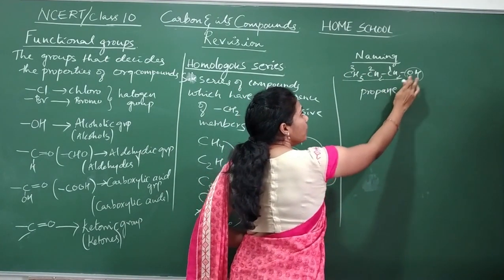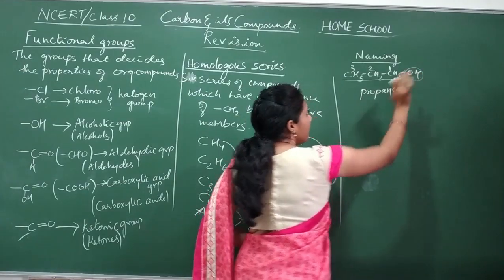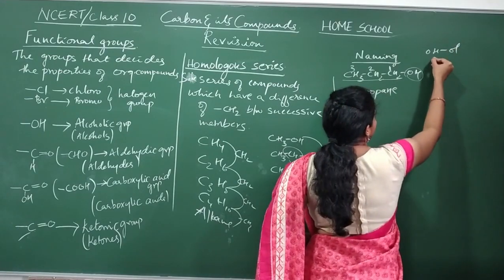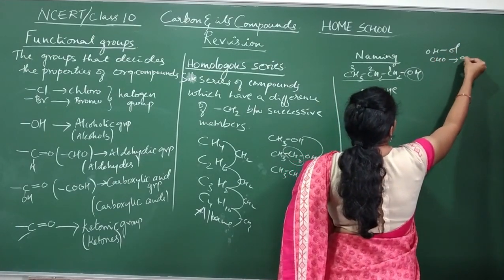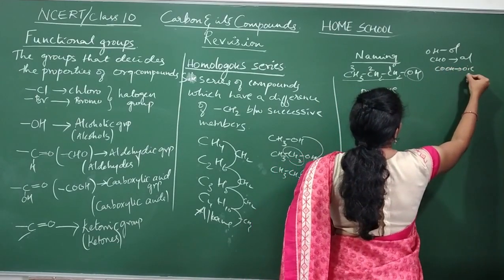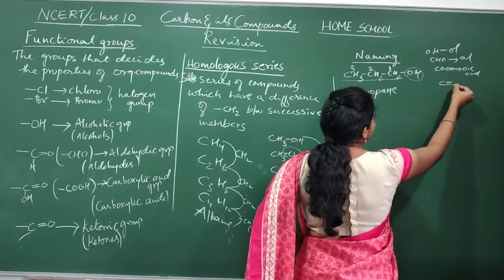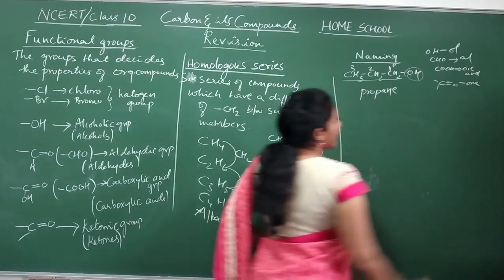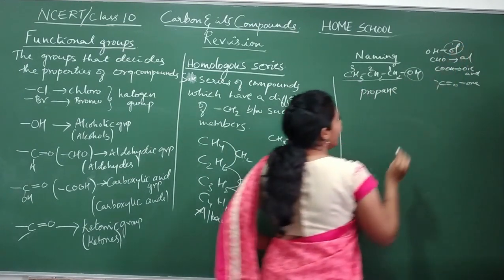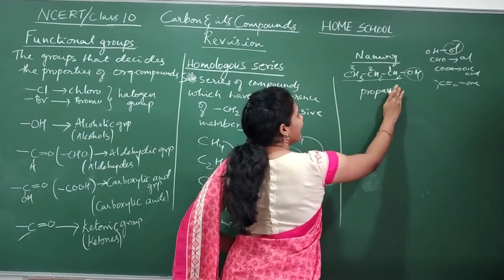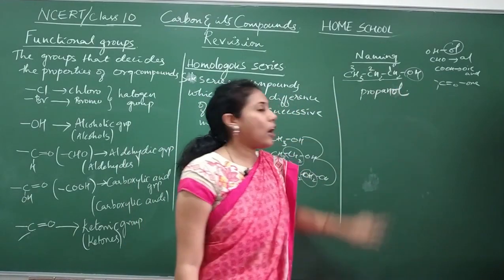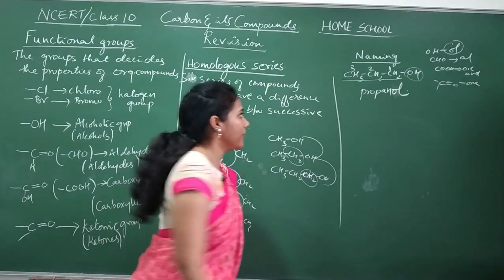Okay, and finally I should mention the name of this functional group. Say if OH is there, its name is OL, you have to write. If the CHO functional group is there, you have to write AL. Yes or no? If COOH is there, you will write it as oic acid. If the CO functional group is there, you will write its name as ONE. Okay, and here what functional group is there? OH. So what is the name? OL. Yes or no? So remove this E at the end. In place of E, you will write OL. So its name is propanol. Propanol. Okay, fine.